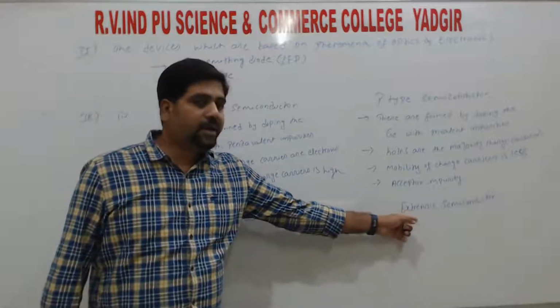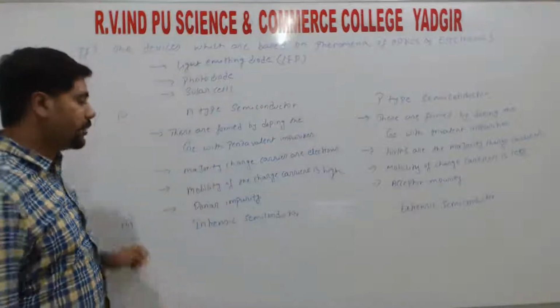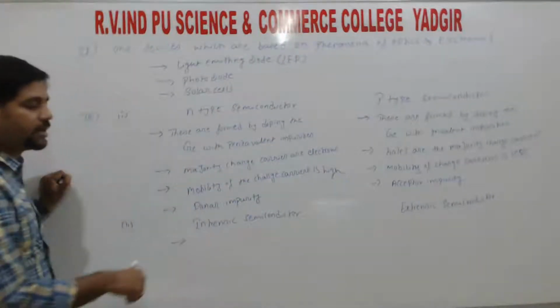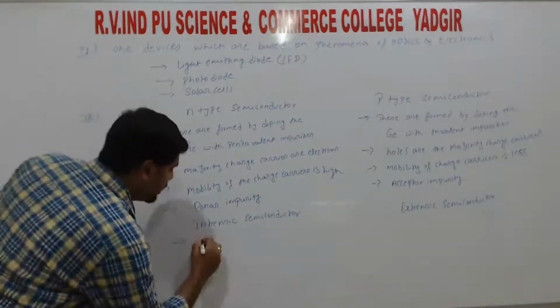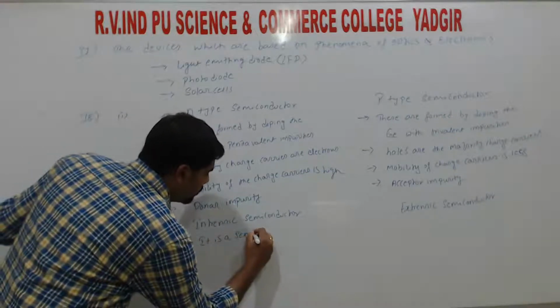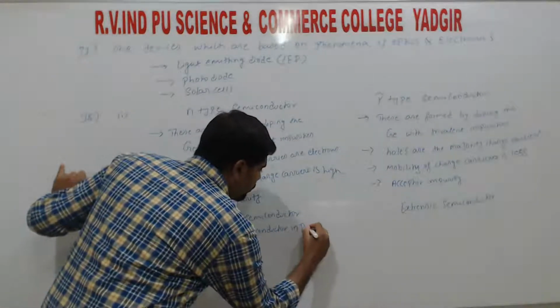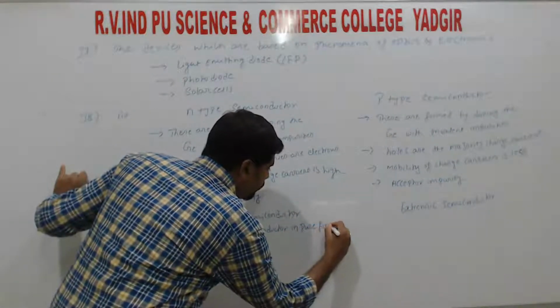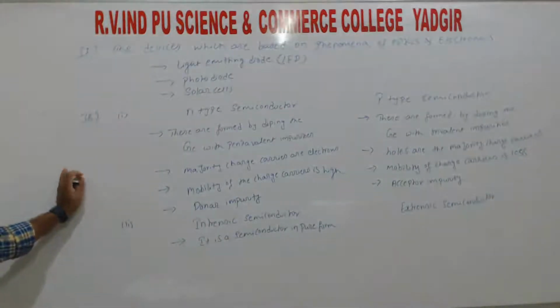So extrinsic semiconductor again has two types, that is N-type semiconductor and P-type semiconductor. Right. So intrinsic semiconductor is nothing but the pure semiconductor. It is a semiconductor in pure form, right? So pure semiconductor we call intrinsic semiconductor, right?